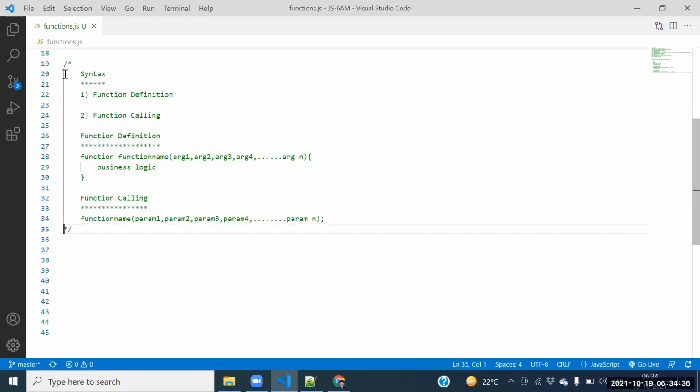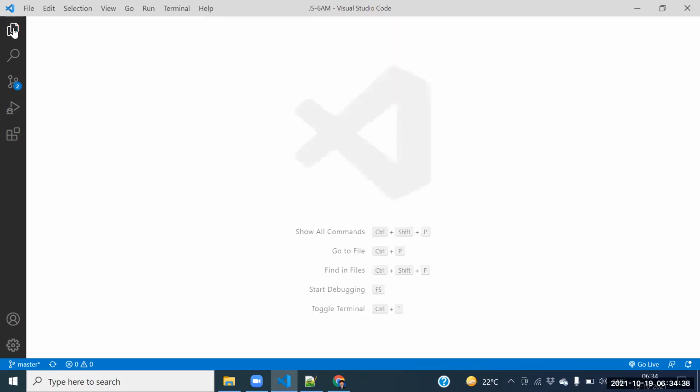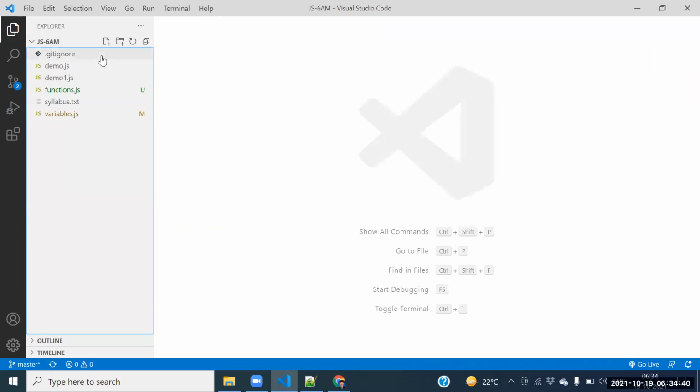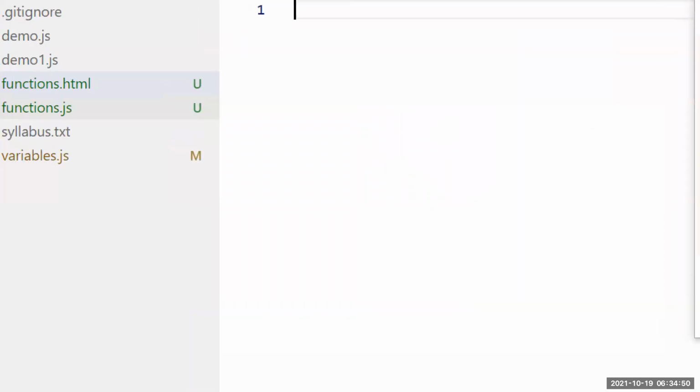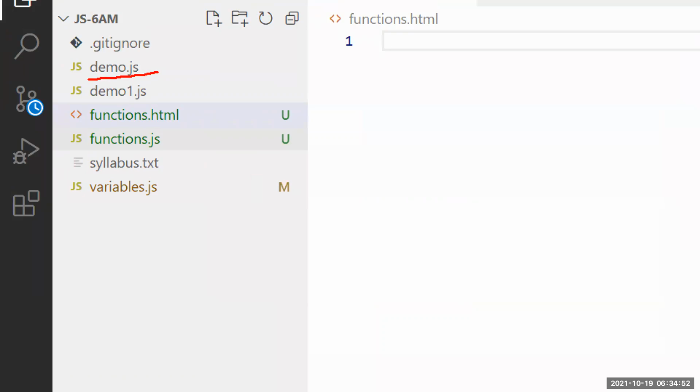Now say this one again. Can I create a separate HTML? Yes, sir. Always I was taking the JS file, from class 1 onwards. This is one JS file, this is another JS file, and another. Always we were taking the JS files.